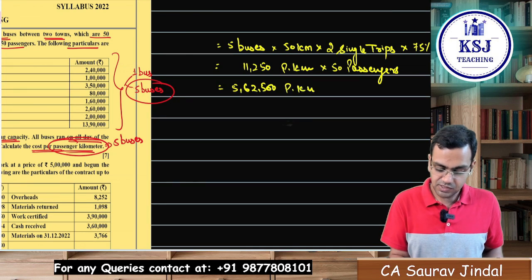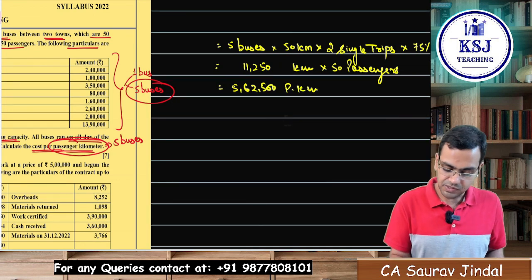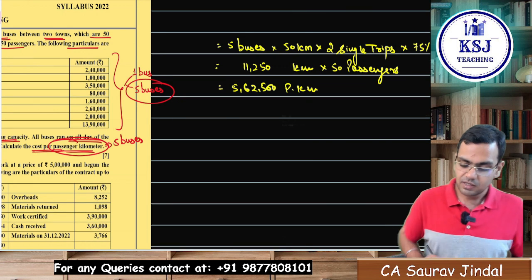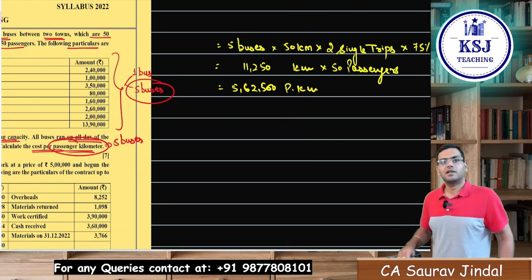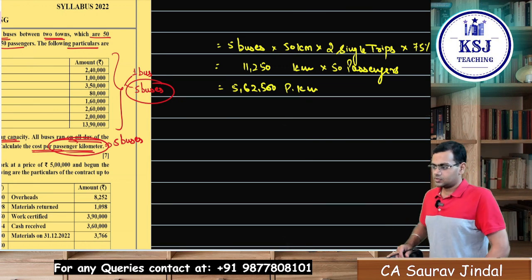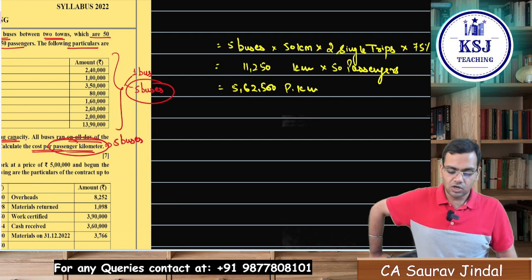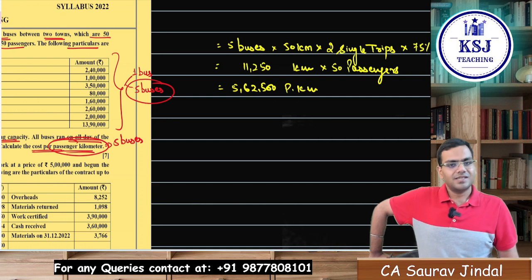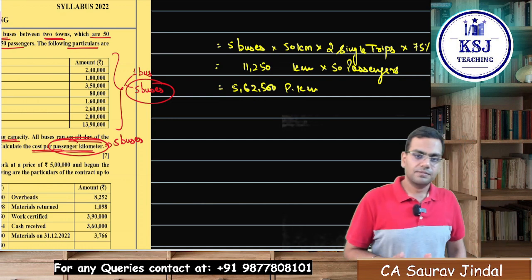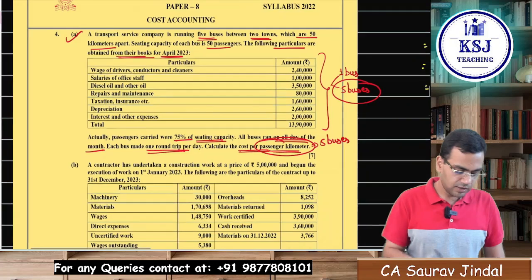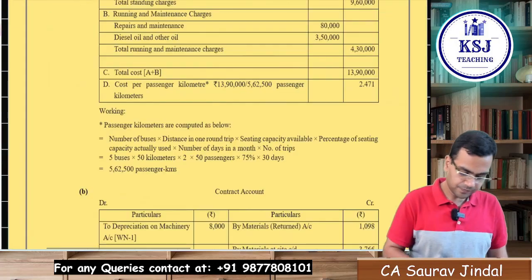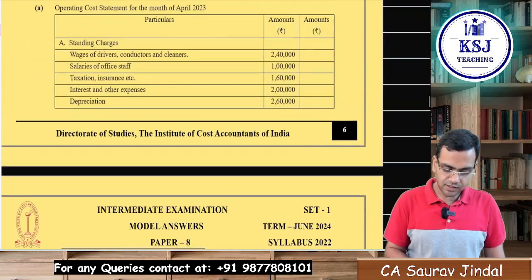Now this is not passenger kilometer, this was only kilometer multiplied by passengers, that will give you passenger kilometers. Clear? Rest is simple, the cost is given, cost divided by passenger kilometers will give you what? Cost per passenger kilometer. Clear? So rest is the total cost.